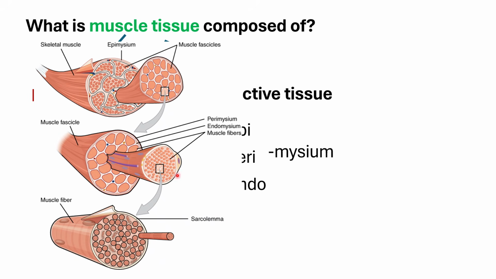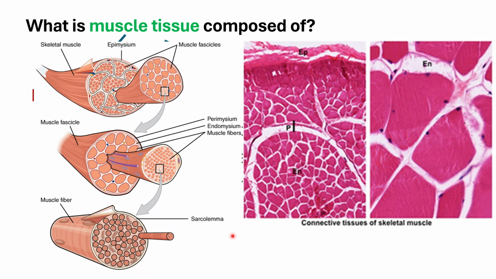Each muscle cell is covered by your plasma membrane, and it has a different name if it is a muscle fiber or muscle cell. So a special name is your sarcolemma. Okay? So histologically, usually you will encounter the endomysium and the perimysium.